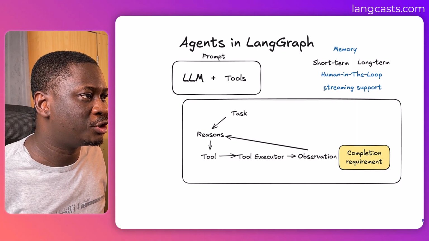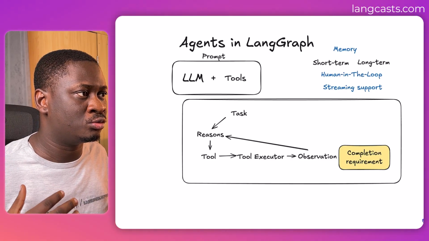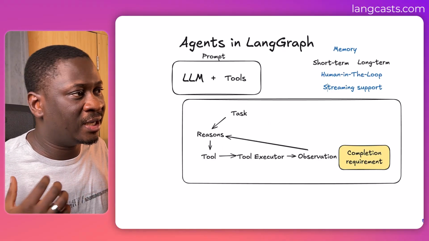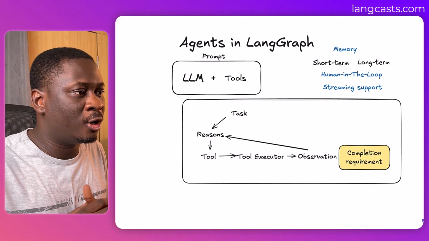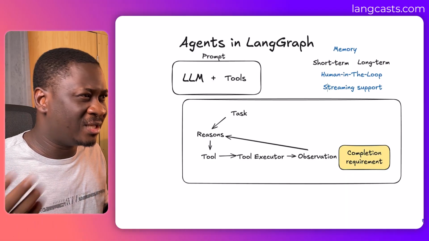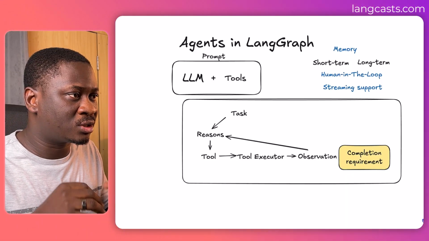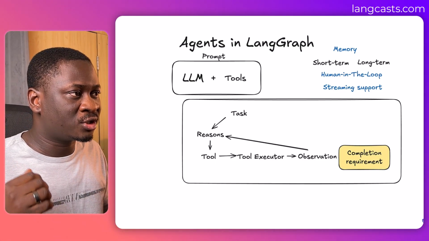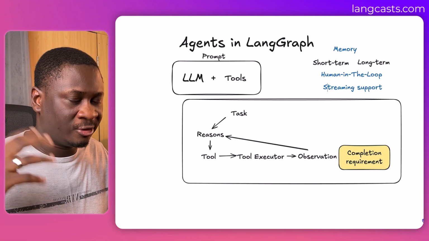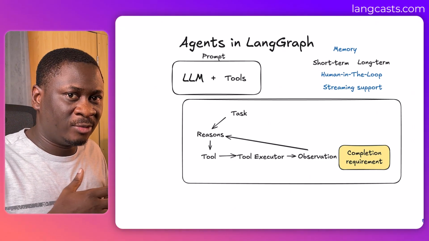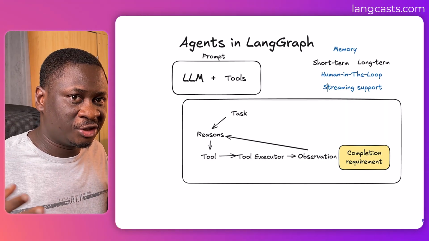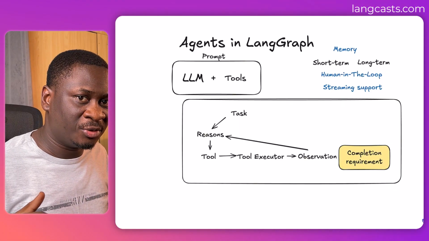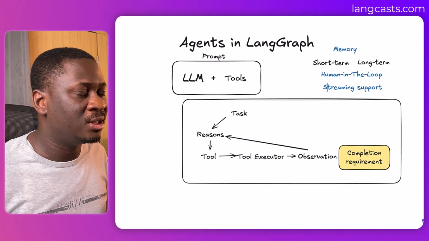Now, while an agent is in operation, it will be very beneficial for you to see its activities, to know in real time what it's doing. So there are tools in LangGraph that will help you output things like tokens consumed, steps taken, the reasoning process. Like I said, there's a thought, action, observation pattern that these agents go through. Thought meaning that they look at the task and kind of break it down. Then they decide whether there's an action they need to take. If they take the action, whatever result comes from the action is called an observation. So they look at it, see if it meets the completion criteria. If it doesn't, it goes back to the thought step.